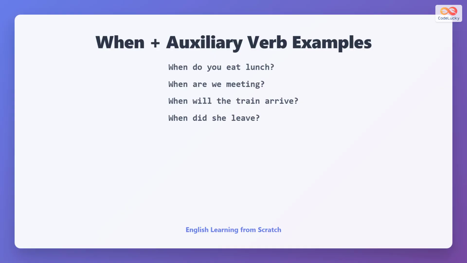See auxiliary verbs in action. When do you eat lunch uses "do". When are we meeting uses "are". When will the train arrive uses "will". When did she leave uses "did". The auxiliary verb matches the tense.